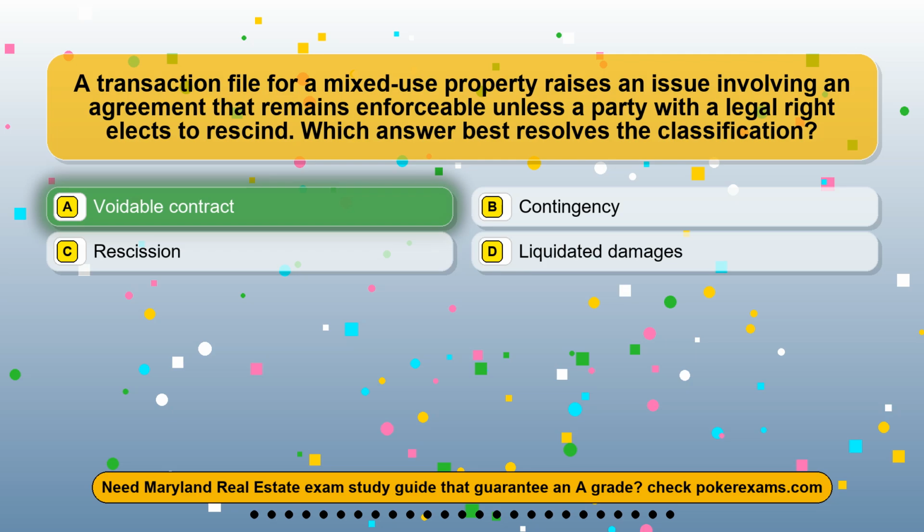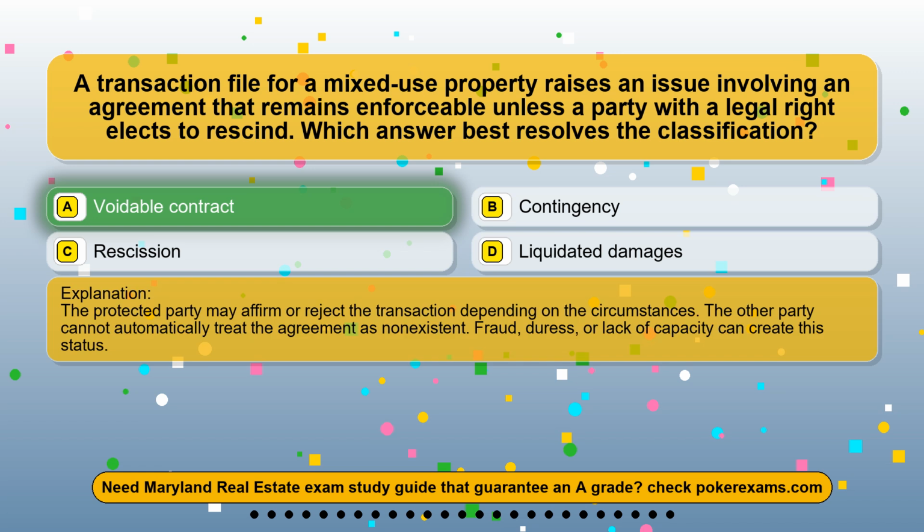The correct answer is option A. Voidable contract. The protected party may affirm or reject the transaction depending on the circumstances. The other party cannot automatically treat the agreement as non-existent. Fraud, duress, or lack of capacity can create this status.